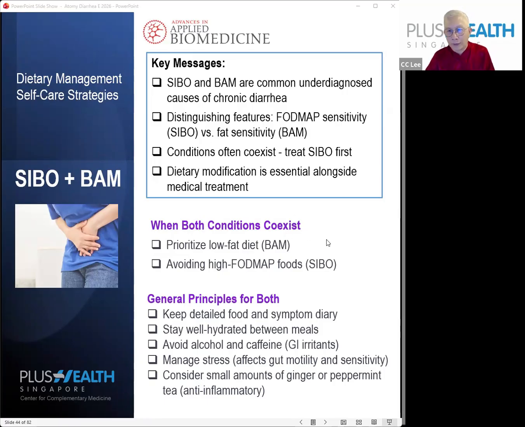But very often these two coexist, as I say. So the general practice for both: first of all, prioritize a low-fat diet. Try to cut down on your fat if you can, and at the same time avoid highly fermented food. These two have to go concurrently if you have both conditions, which makes sense. Also keep a detailed food and symptom diary, stay well hydrated between meals, avoid alcohol and caffeine, manage stress, and consider a small amount of ginger or peppermint tea, which is helpful for you.